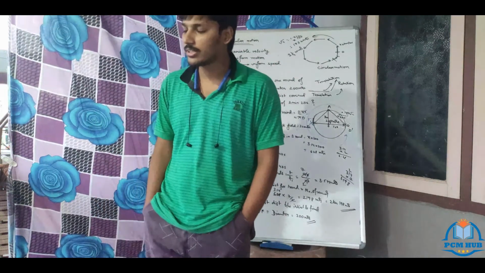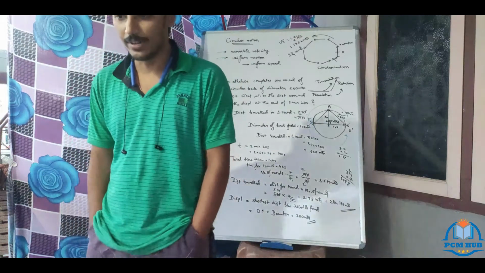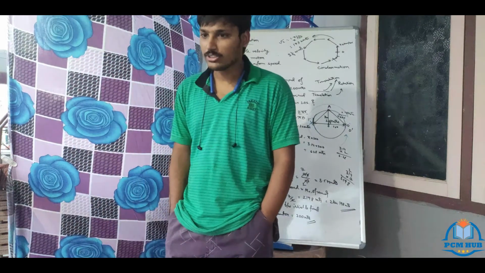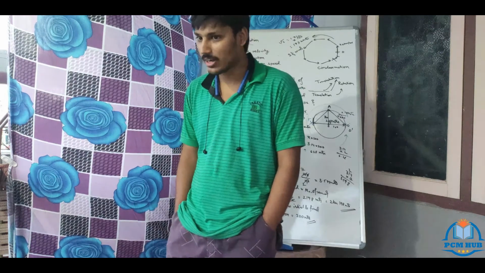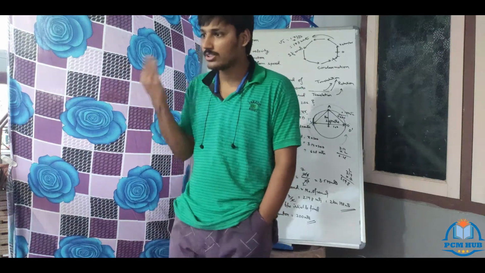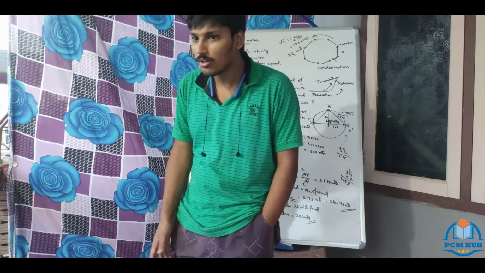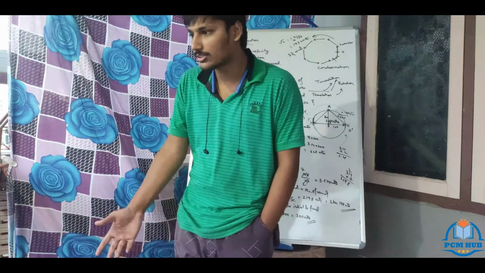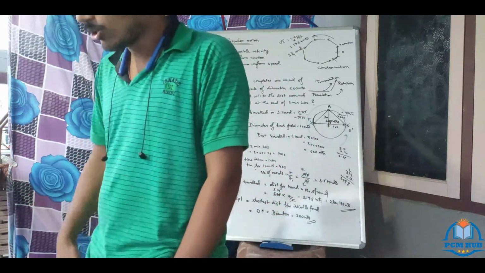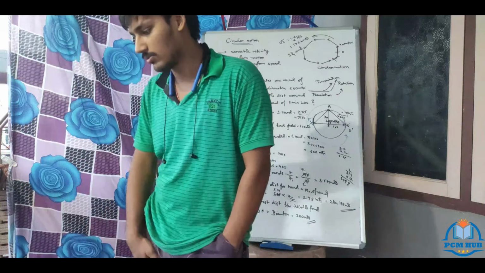How can you tell that it is uniform motion? It's a velocity time curve. In the velocity time curve, velocity is changing. How is it called a uniform motion? Are you getting my point? When the velocity is changing, is it a uniform motion? No. When the body is covering unequal distances in equal intervals of time, that's why velocity is changing, right? So it's a uniform acceleration curve. Acceleration is constant. Next one.